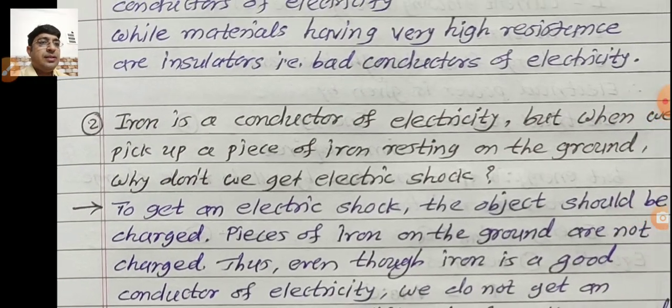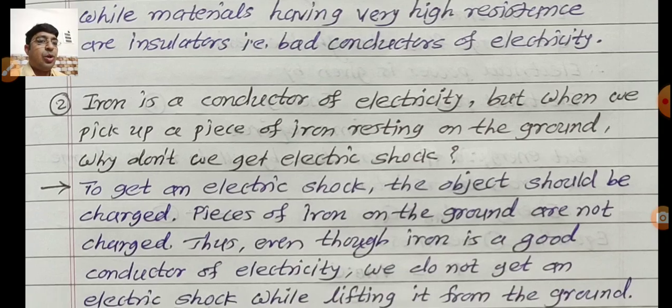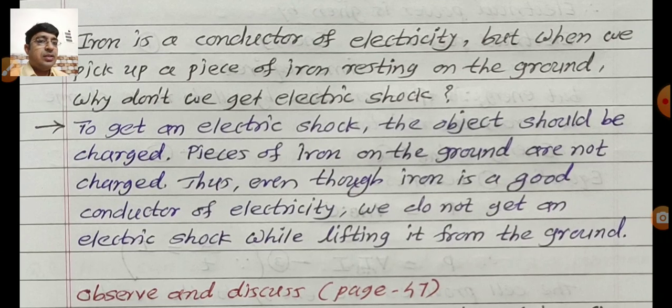is a conductor of electricity, but when we pick up a piece of iron resting on the ground, why don't we get electric shock? So we revise this answer. To get an electric shock, the object should be charged.